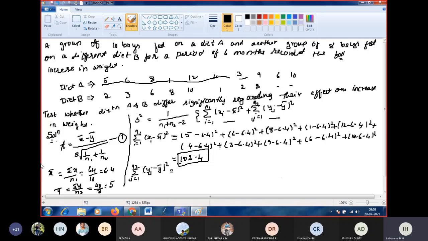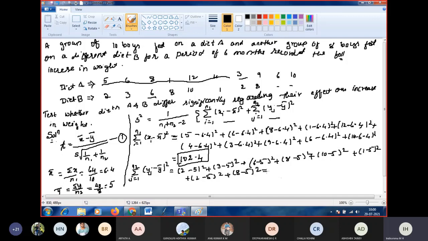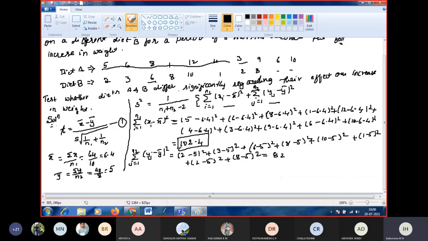In the same manner, you consider 2 minus y bar, 5, whole square, plus 3 minus 5 whole square, plus 6, here we have next value 6, 6 minus 5 whole square, plus 8 minus 5 whole square, plus 10 minus 5 whole square, plus 1 minus 5 whole square, plus 2 minus 5 whole square, plus 8 minus 5 whole square. If you simplify this, you will get 82.